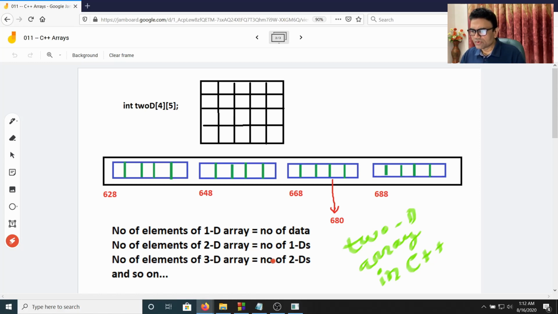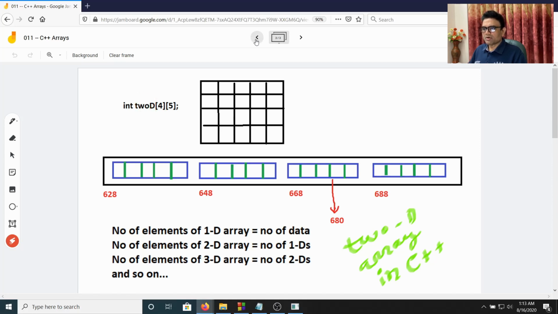So therefore in this particular diagram, if we ask how many integers are there, how many data, then we can say there are 20 integers, because 4 rows and 5 columns. But if I ask how many elements are there in this two-dimensional array, then we know that one-dimensional arrays are the elements of two-dimensional arrays. So therefore we will have 4 one-dimensional arrays. So the answer will be 4. Okay, why do we need to view the logical organization like that? Because if we print 2D, simply the array name, it will give us the base address.